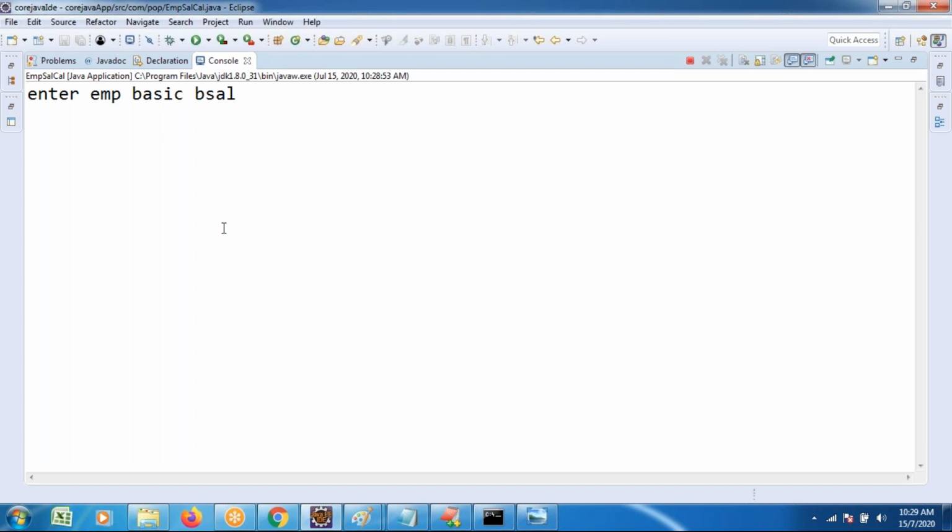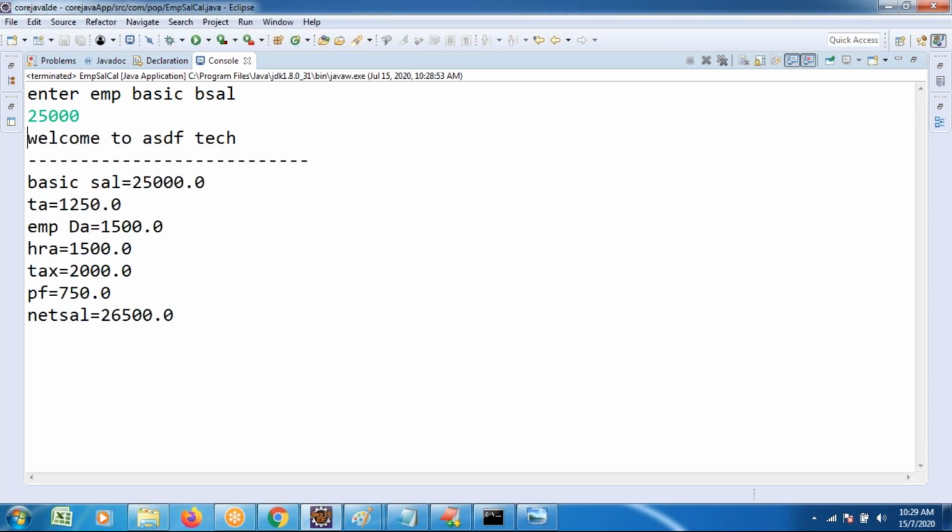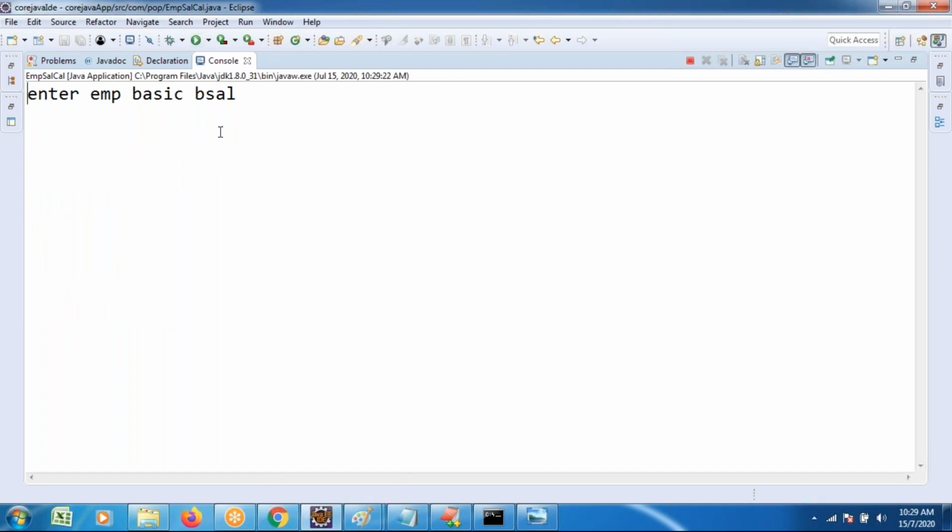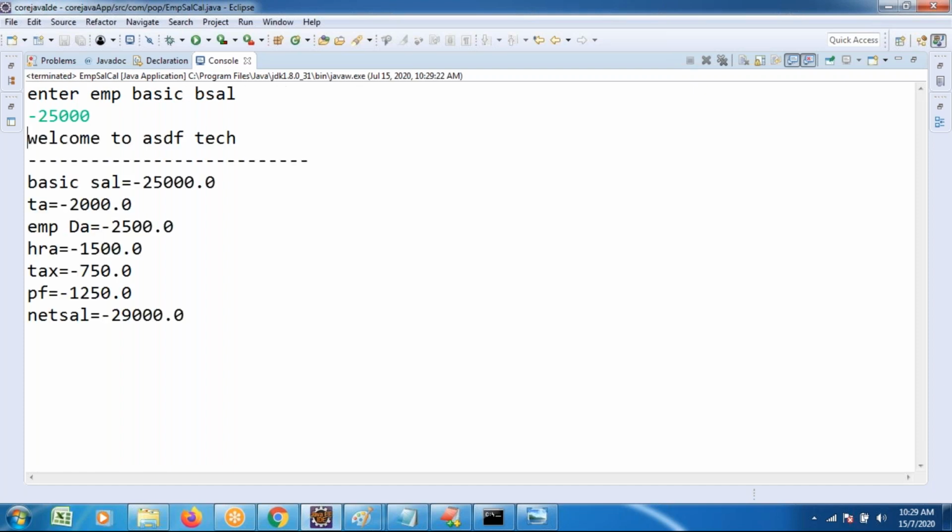But suppose Abhijit's basic salary is 25,000. His take home amount is 26,500. But unexpectedly, whoever is using my accounting manager mistakenly enters it as a negative value, when the basic has to be entered as a positive value of 25,000. What is the company going to expect from you, Abhijit? If Abhijit attends his duties, he expects his salary.